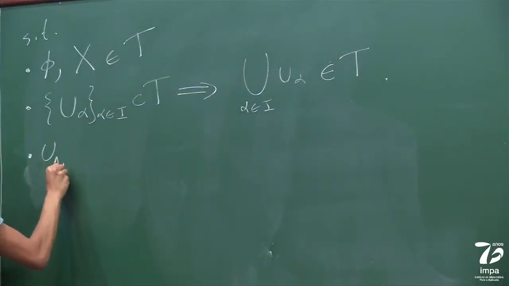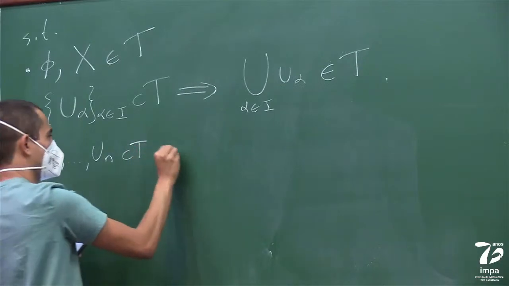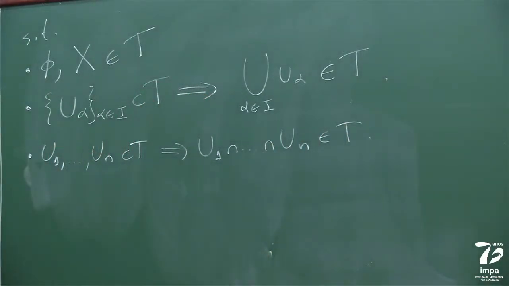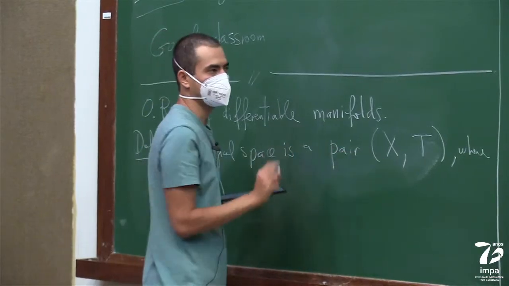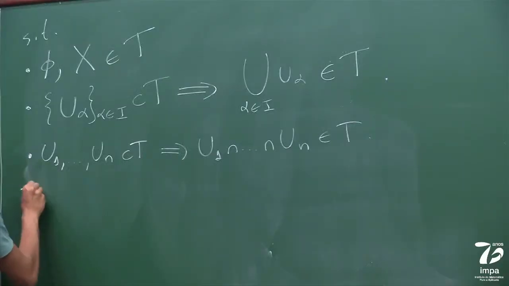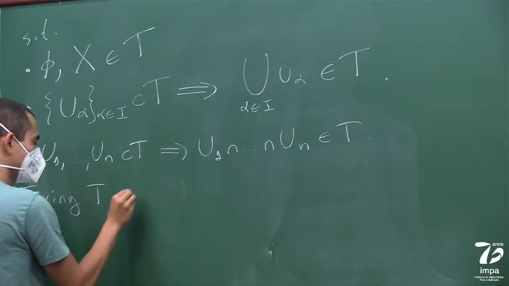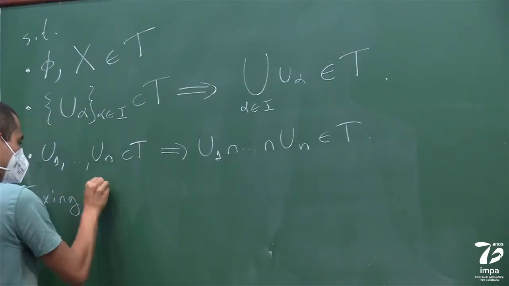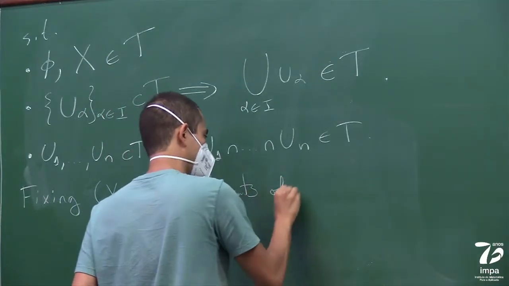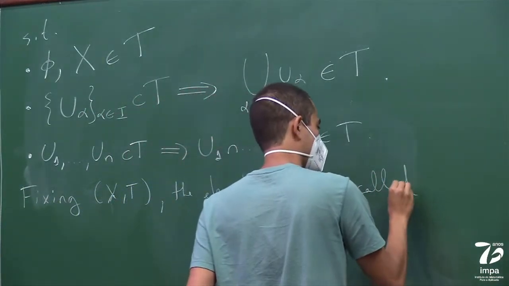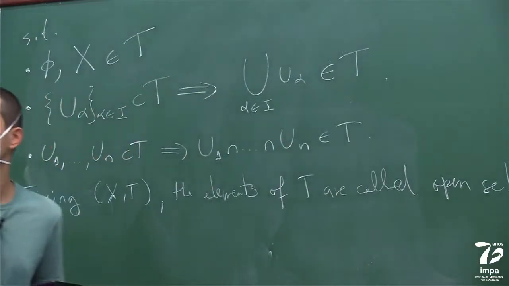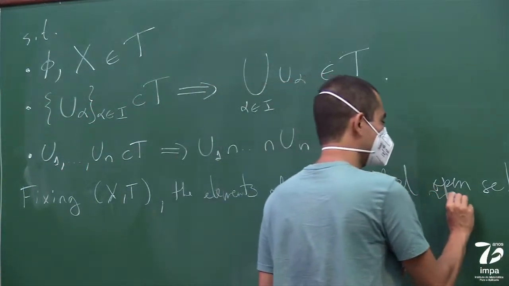And if you have a finite number of sets, then their intersection is also in T. So fixing X and T, the elements of T are called open sets of X. Of course, for the same X, you can choose different topologies.